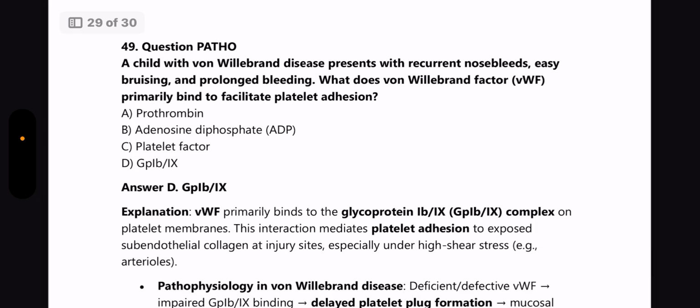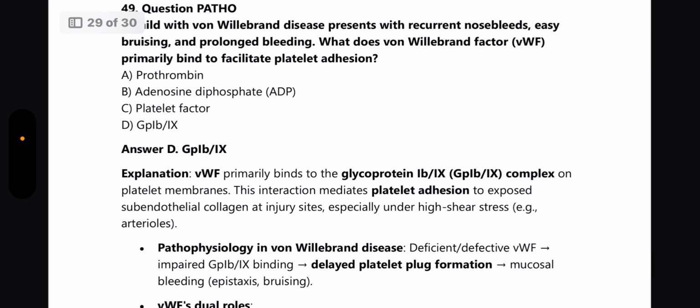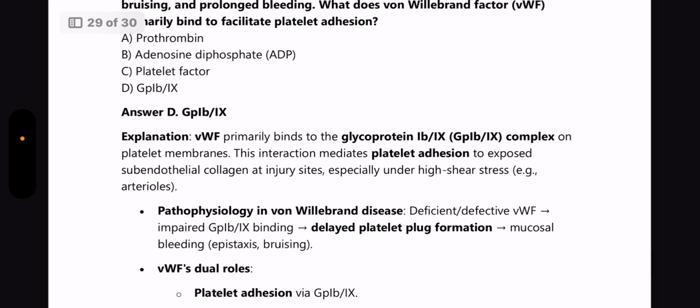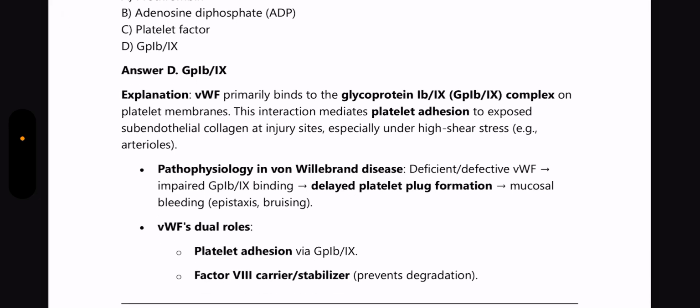Next question from Pathology. A child with von Willebrand disease presents with recurrent nosebleeds, easy bruising and prolonged bleeding. What does von Willebrand factor primarily bind to facilitate platelet adhesion? Answer is GP1b-IX. Von Willebrand factor primarily binds to the glycoprotein 1b-IX complex on the platelet membranes. This interaction mediates platelet adhesion to exposed subendothelial collagen at the injury sites, especially under high shear stress, for example in arterioles. The pathophysiology in von Willebrand disease is deficient or defective von Willebrand factor, and there is impaired GP1b-IX binding, leading to delayed platelet plug formation and finally leading to mucosal bleeding.